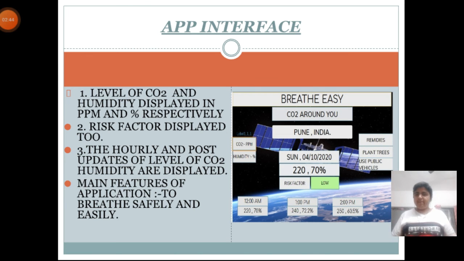Now this is how my application will look. Basically, this is the app interface which will include the level of CO2 and humidity displayed in ppm and percentage respectively. Risk factor is displayed too. The hourly update and past update of the level of CO2 and humidity are displayed. The main feature of the application is to breathe safely and easily.